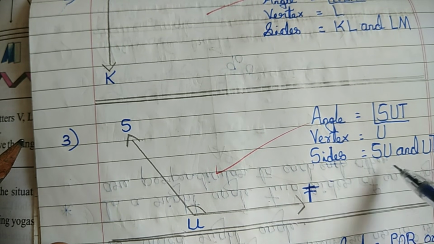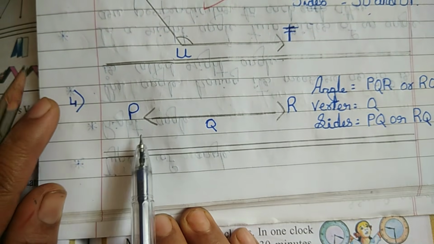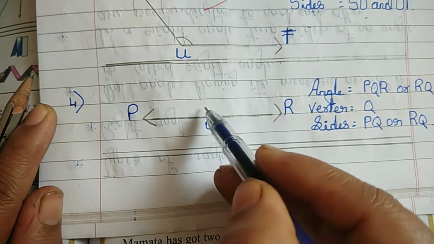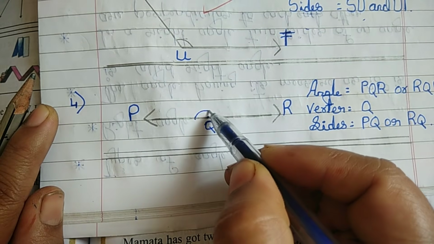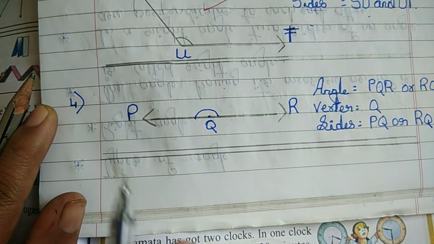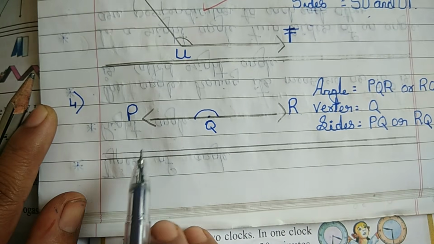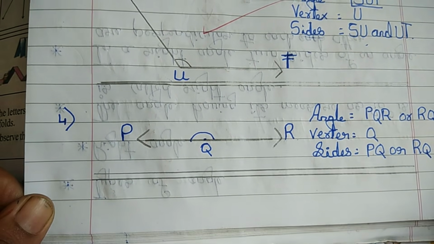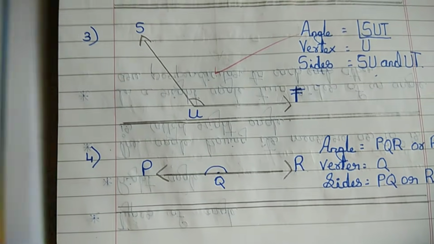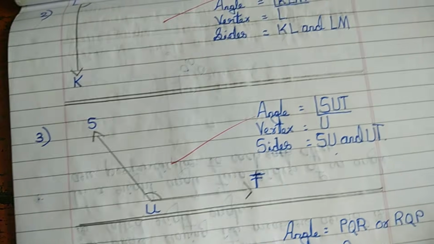Vertex is U. Sides are SU and UT. Fourth one. Angle PQR. See children, PQR is a straight line, which means there is a 180 degree. Afterwards I will explain the angles. Angle PQR. Vertex is Q. Sides are PQ and RQ, or PQ and QR. See children, this is your exercise 6.1. Okay. Sit and complete your notes, dear children.